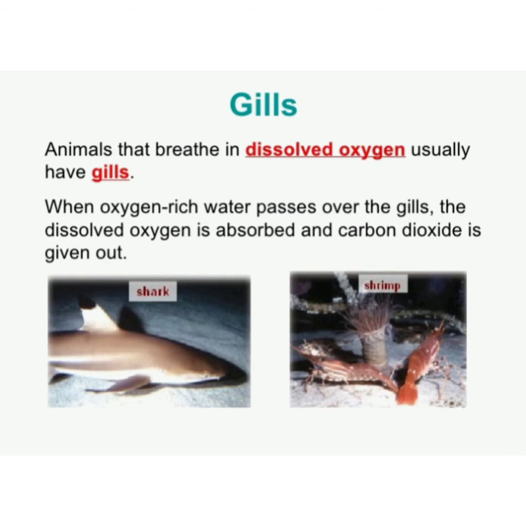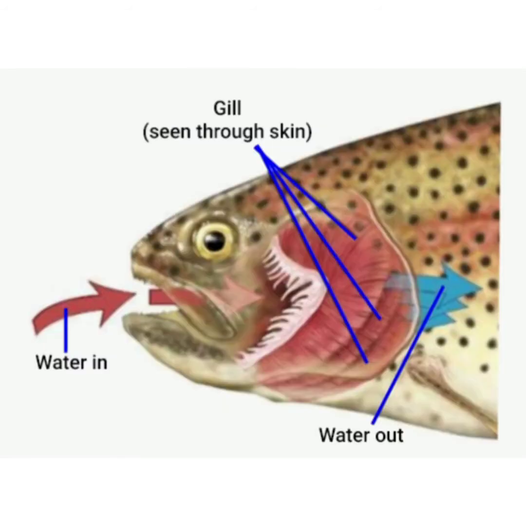Some animals use their gills for breathing, whereas some animals breathe with the help of their lungs. For example, fish use their gills to take oxygen from the water that they live in, but people get the oxygen we need by breathing air using our lungs.